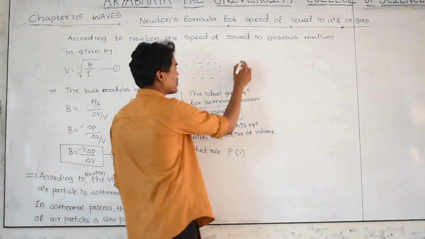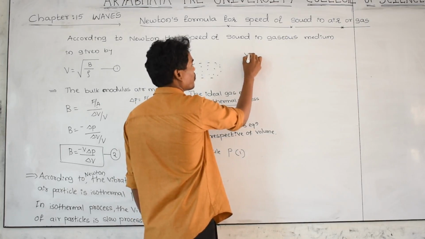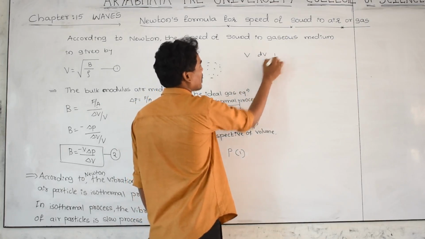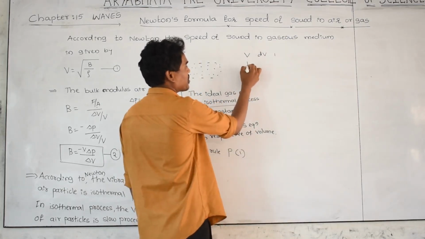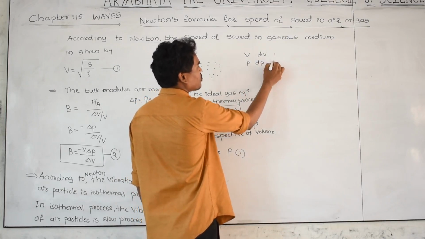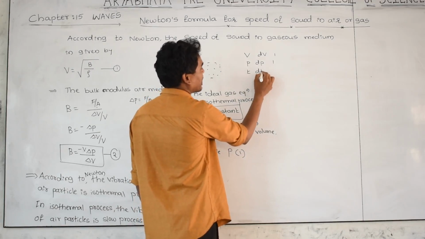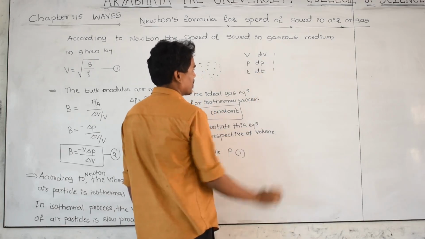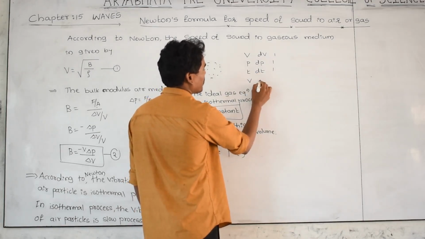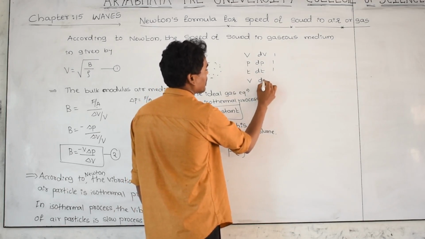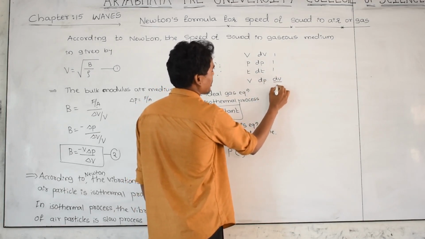As you know very well, differentiation of V with respect to dV is 1. Differentiation of P with respect to dP is 1. Differentiation of T with respect to dT is 1. And differentiation of V with respect to another quantity, for example dP, is dV by dP.